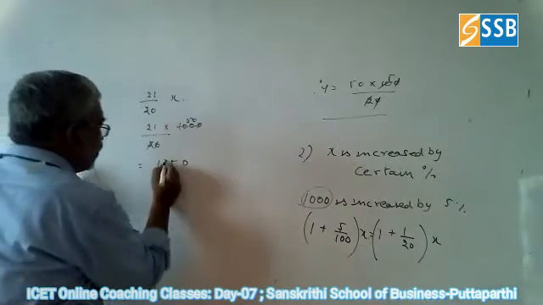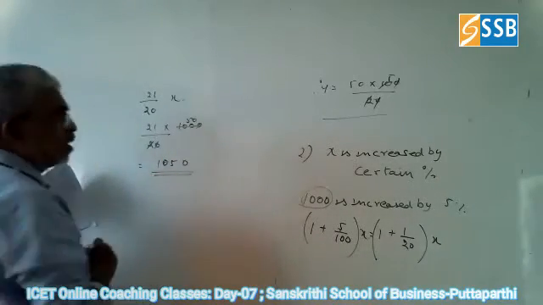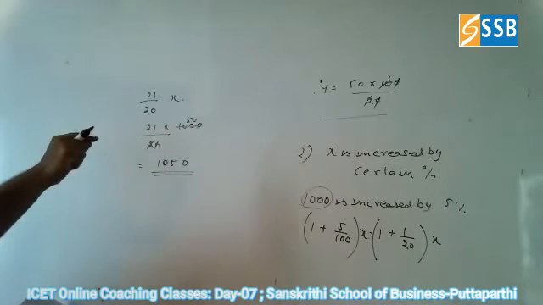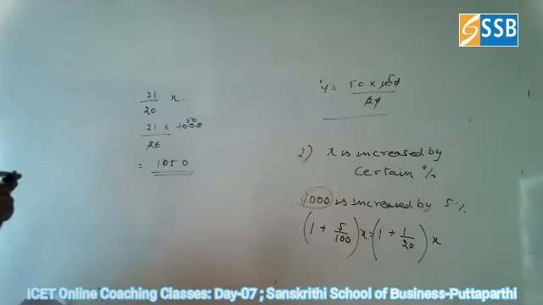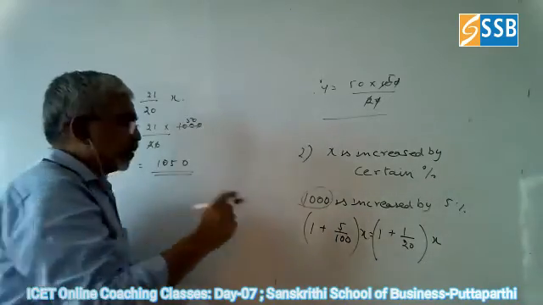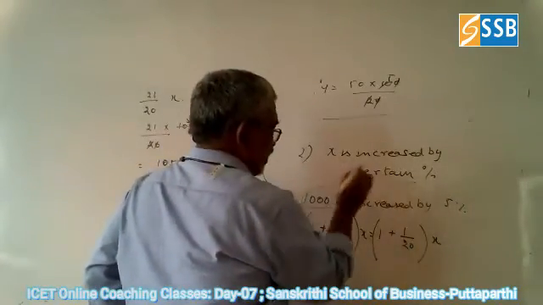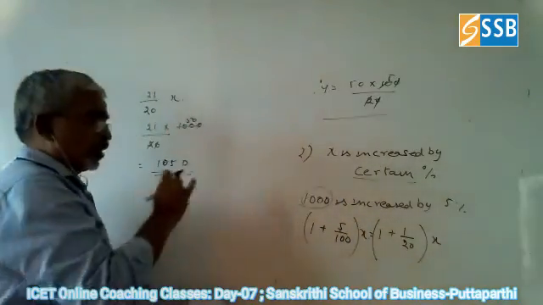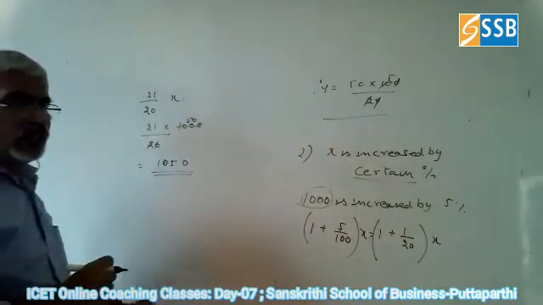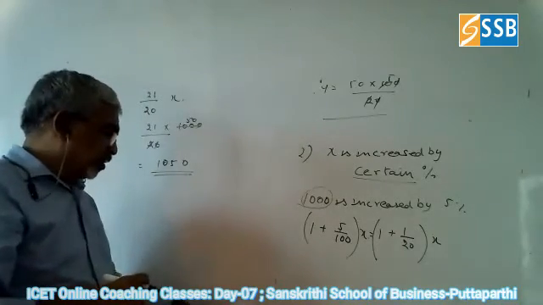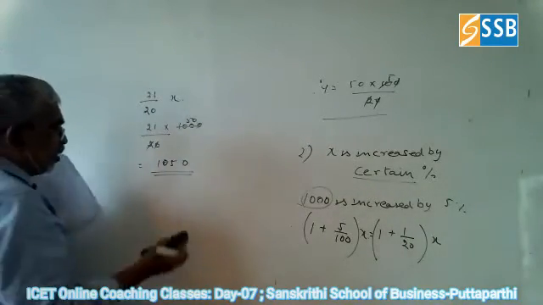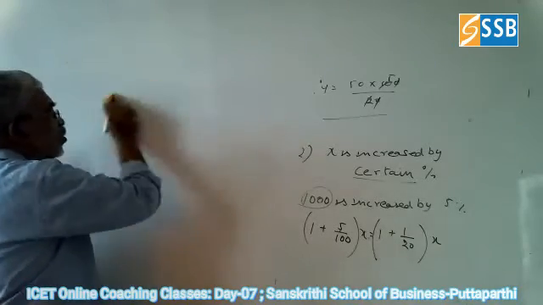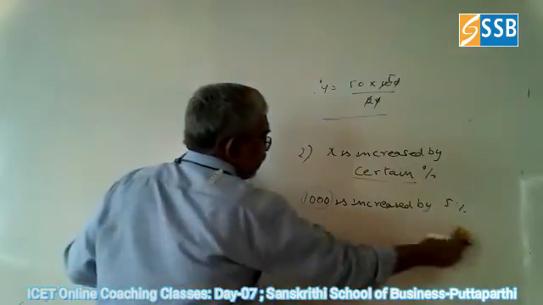So increased by 5%, the value is 1050. The second thing to understand: 1000 is increased by certain percentage, here 5 is the certain percentage and X is 1000. So the answer is 1050. The same wording we can use for decrease also.